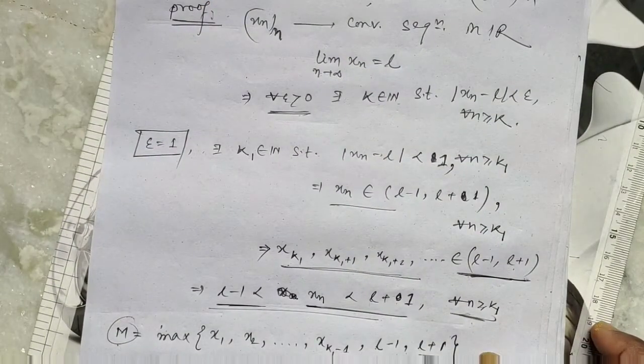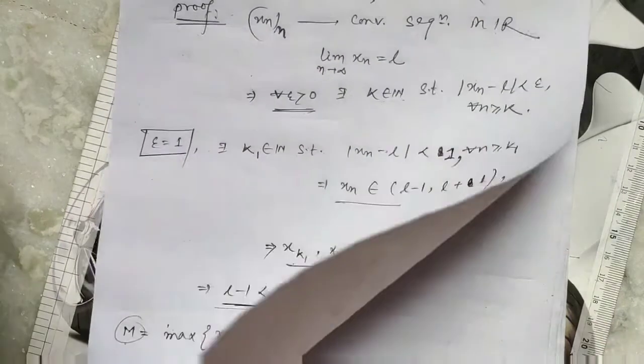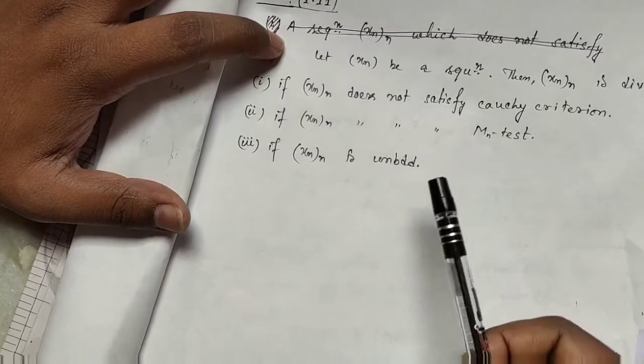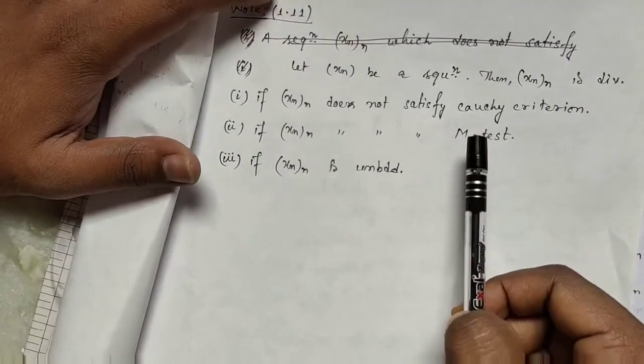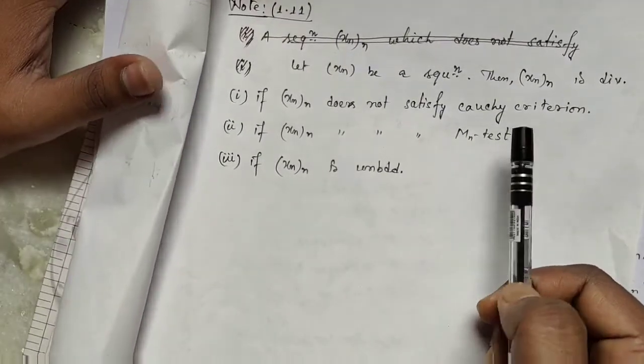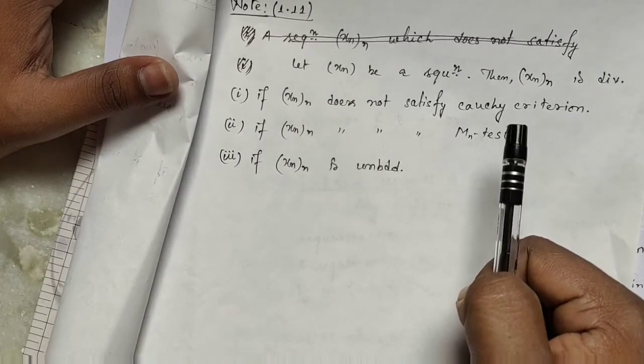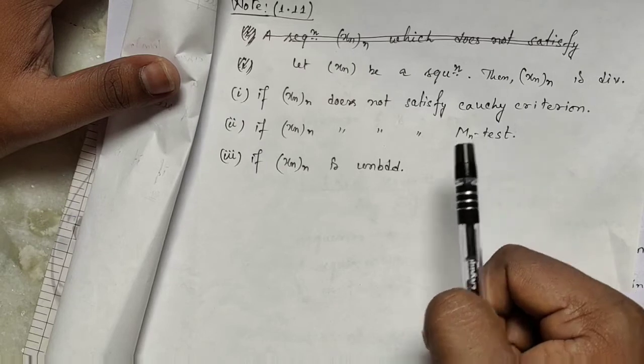Now some results on this. In previous classes we said that a sequence is a Cauchy sequence if and only if it is convergent.